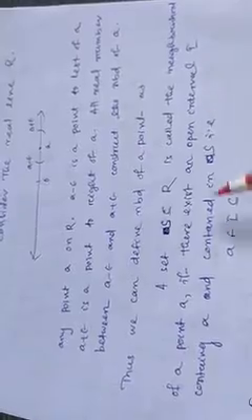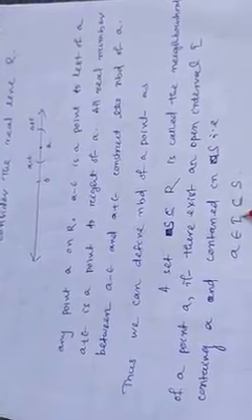Try to understand this definition. S is a subset of R, that means S is an interval, closed or open, whatever. S is called a neighborhood of a if there exists an open interval I containing a and contained in S. Then we say that it is a neighborhood. This is the definition for the epsilon neighborhood of a point.